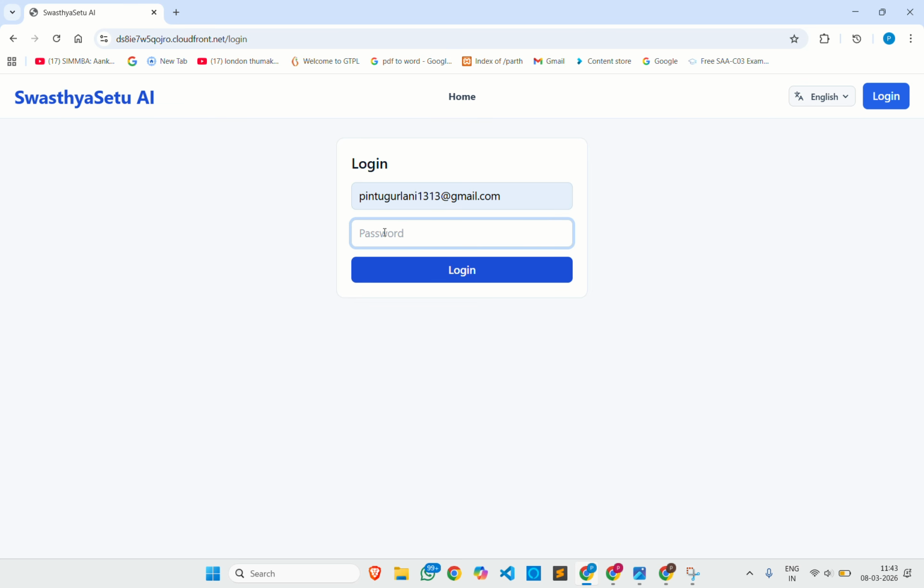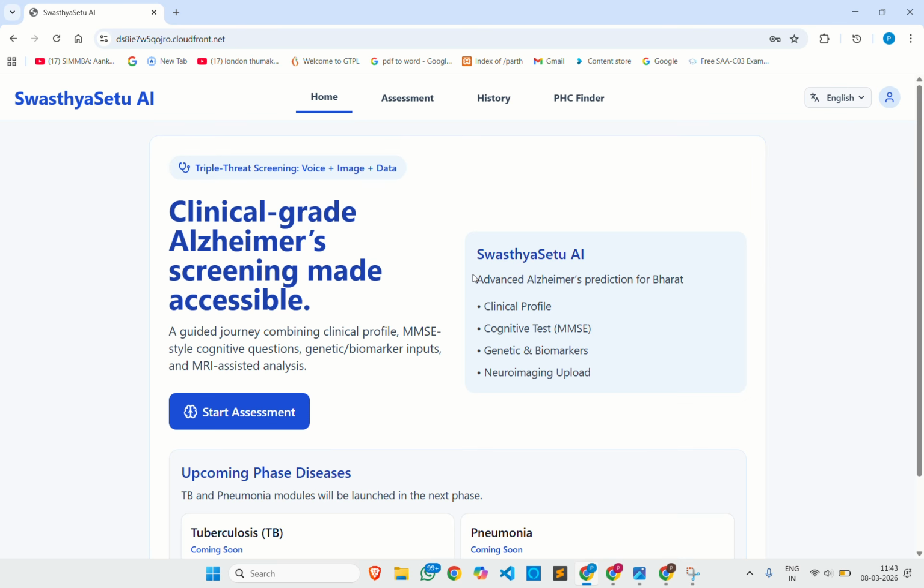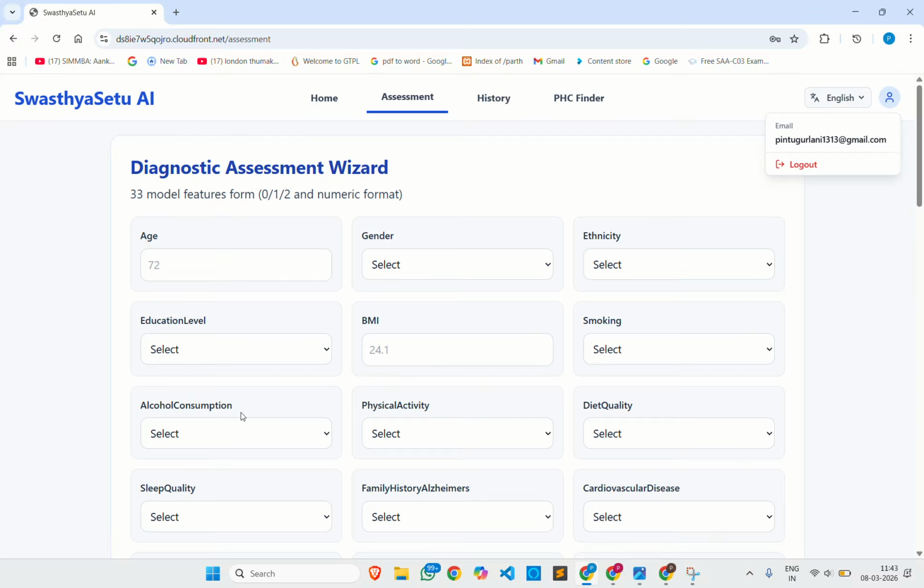Now we have to log in again. So we have logged in and this is my account, as we can see which user this is. When the user lands on the landing page, he or she can have an assessment of Alzheimer's disease. Okay, let's go with Alzheimer's disease. These are the multiple fields which we have to fill in according to our clinical history, and with the help of this, we can detect Alzheimer's.